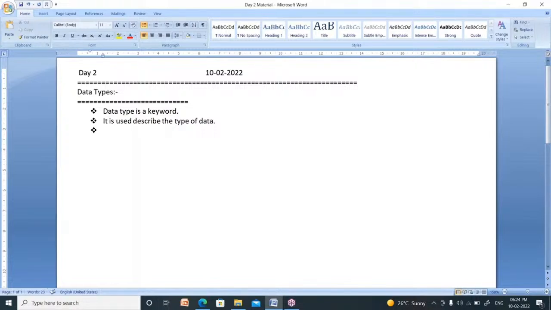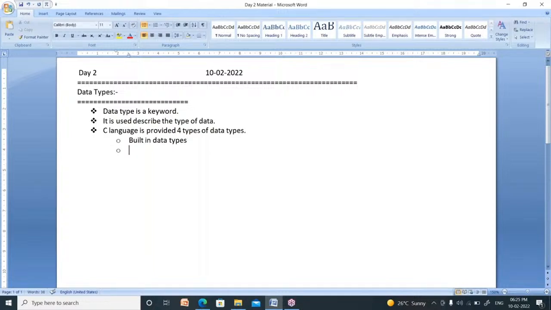Means 4. So, C language provides 4 types of data types. What are those? One is built-in data types. What is the first one?